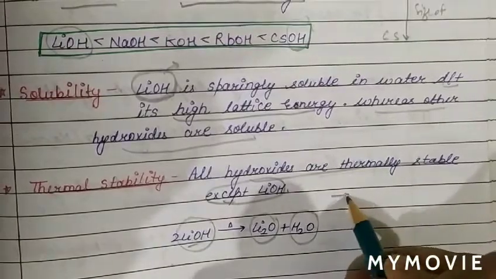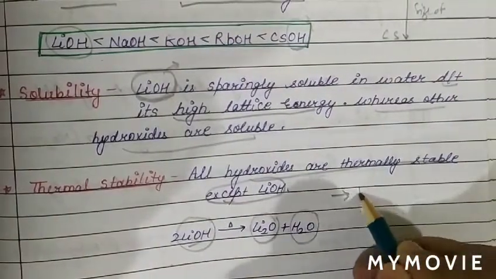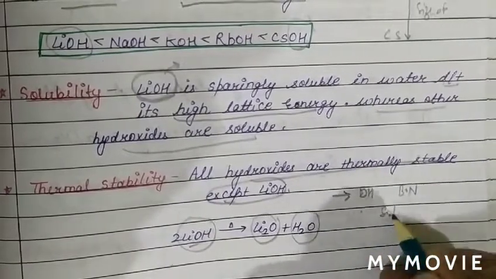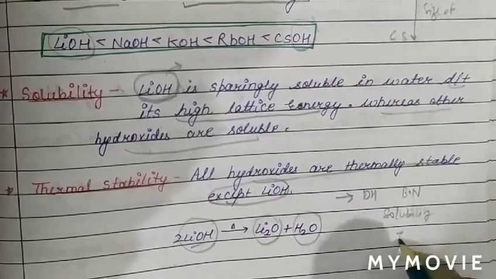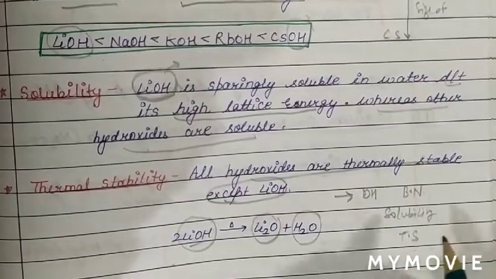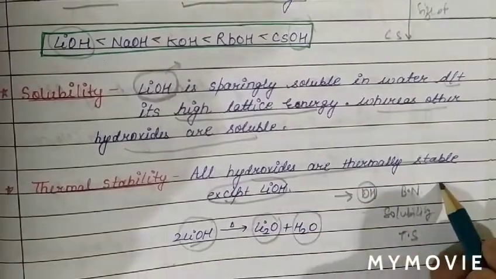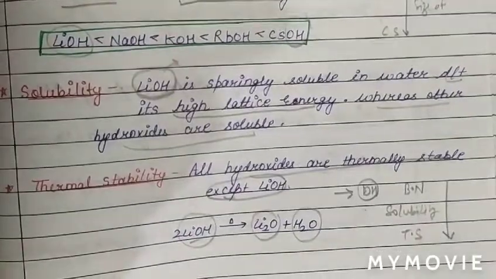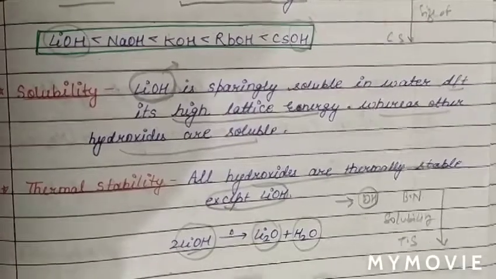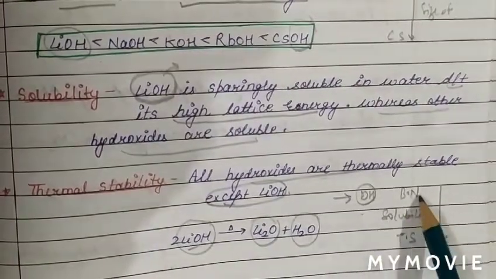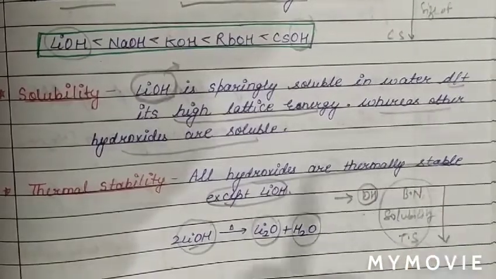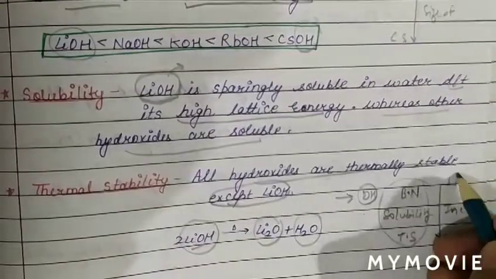And also remember the thumb rule for hydroxides. All these: basic nature, solubility and thermal stability. Remember this thumb rule. Basic nature, solubility and thermal stability of hydroxides of alkali metals increase from top to bottom. Please remember this thumb rule. We have seen the explanation of each and every term, but remember this thumb rule: basic nature, solubility and thermal stability, all three properties of hydroxides increase from lithium to cesium.